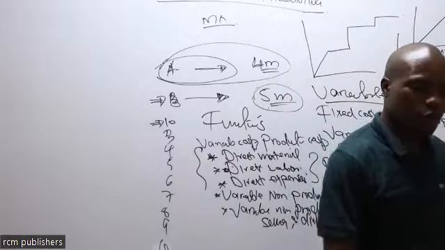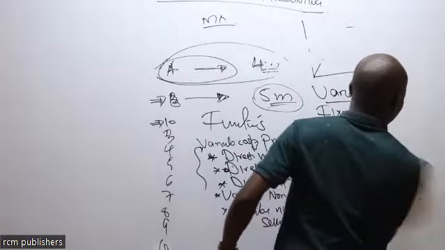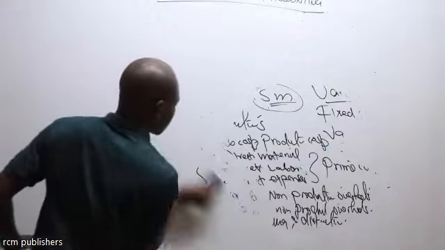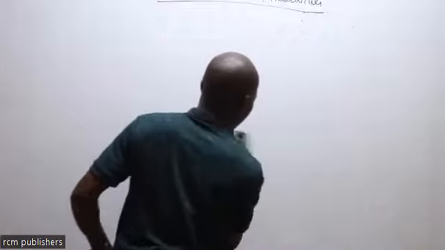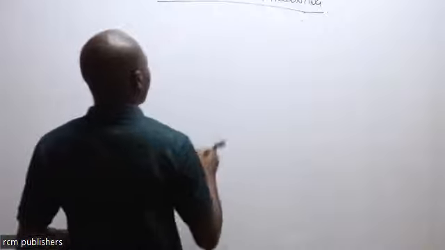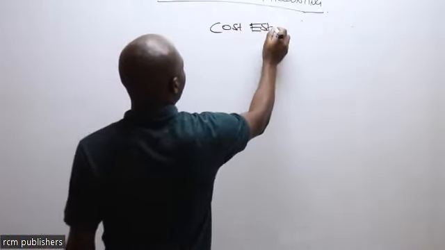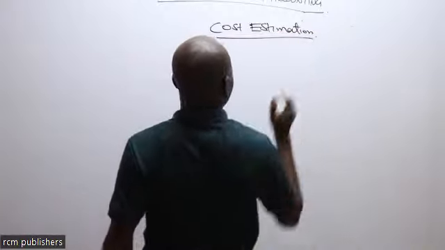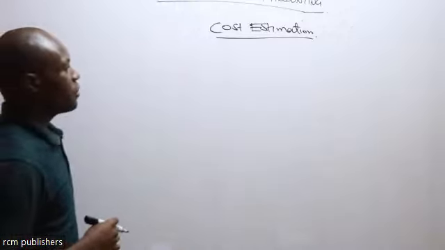For example, if we now move to topic number 3, which we call cost estimation.